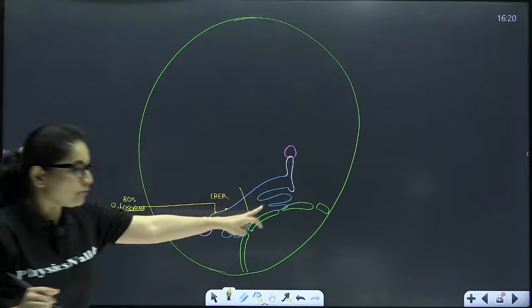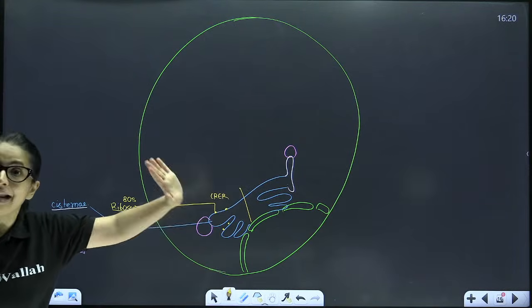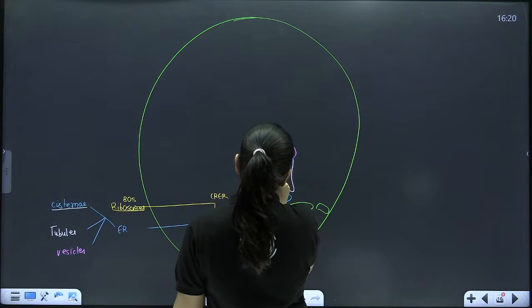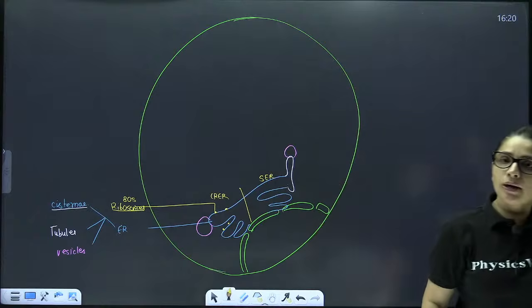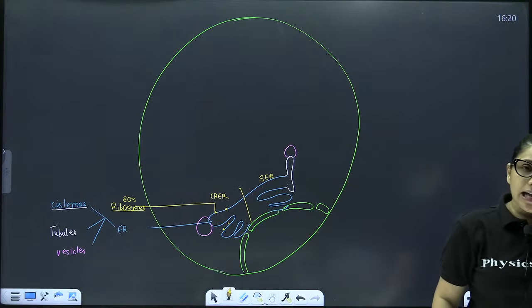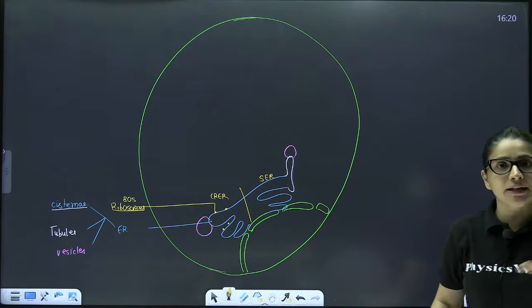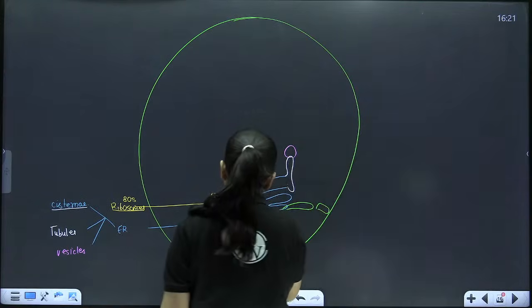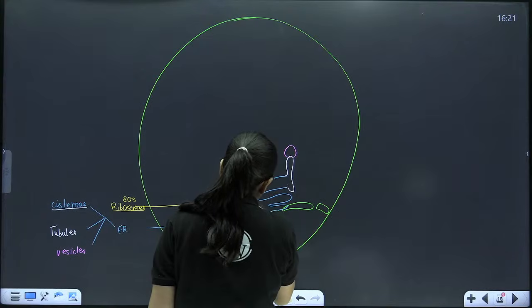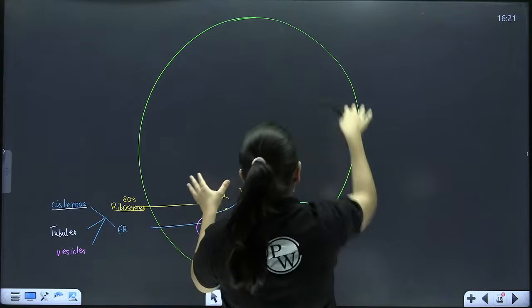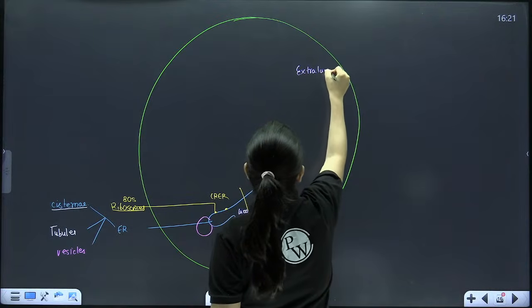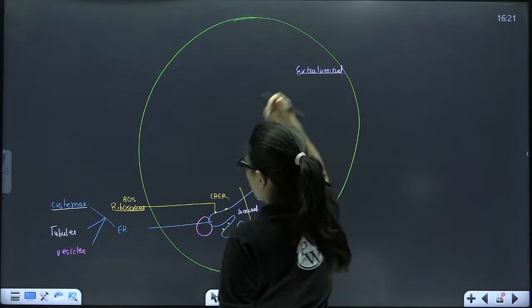And the type of ER whose cisterna lacks ribosomes, that means they are smooth, is called SER. I hope now this much is clear. Now this ER divides the cytoplasm into 2 compartments. The inner space which is present inside the ER is called the luminal space. And everything outside the ER is called extraluminal. You will remember this much? Okay.